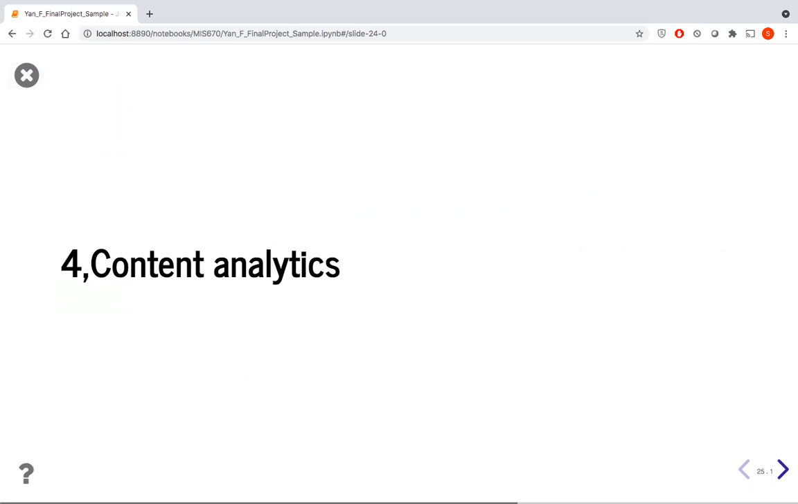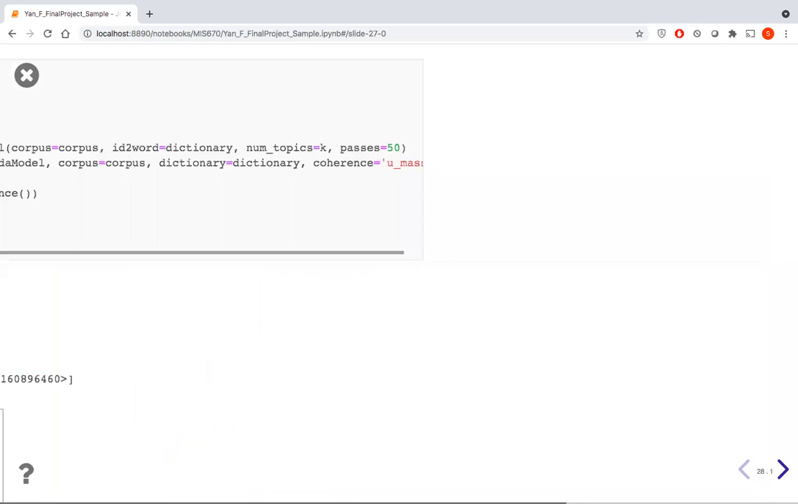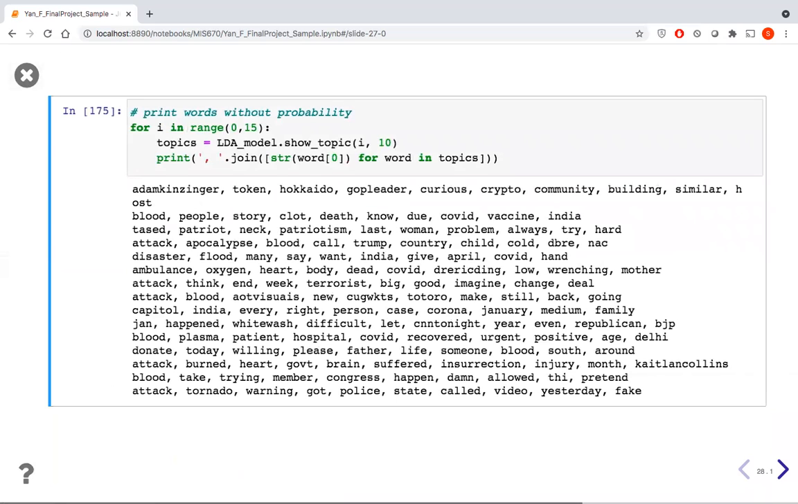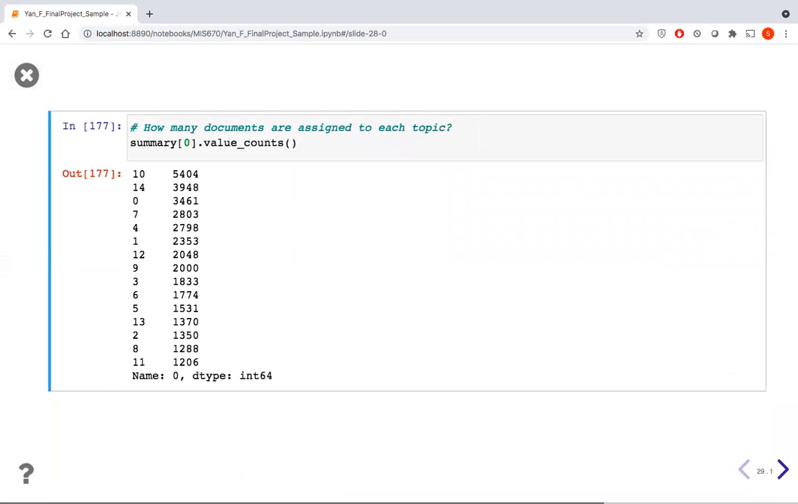On the Twitter dataset, the content analysis was also conducted on the Twitter text by using LDA, which is topic modeling machine learning algorithm. The K value is the highest when the topic number is 15. Thus, the model was built by categorizing these tweets into 15 topics. These are the top 10 words in each topic. And it is found out that topic 10 is the most popular topic.